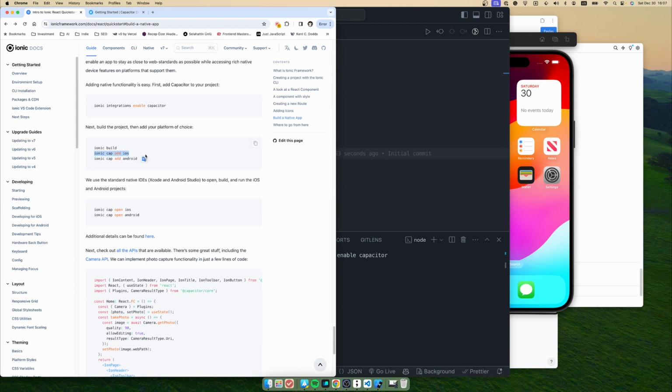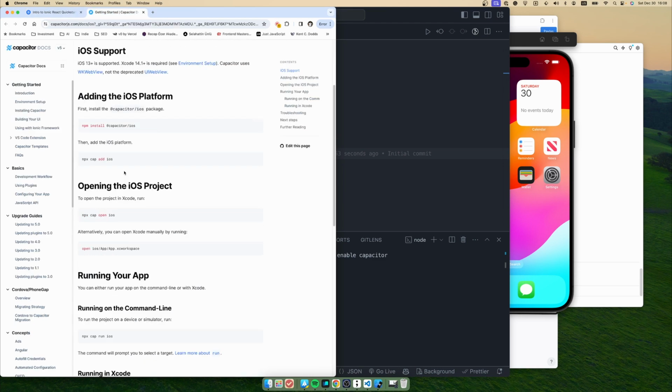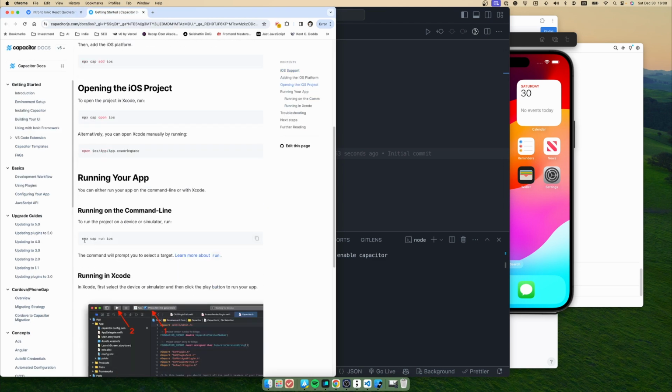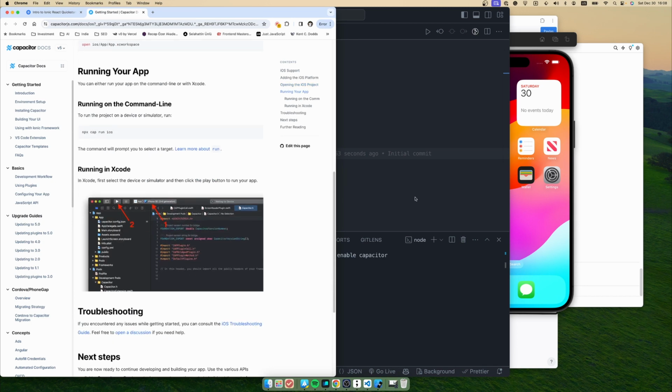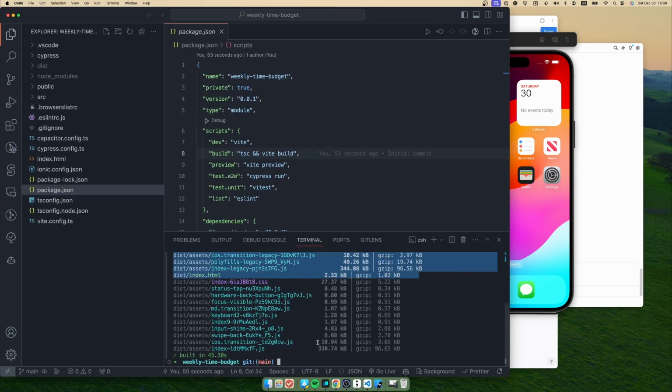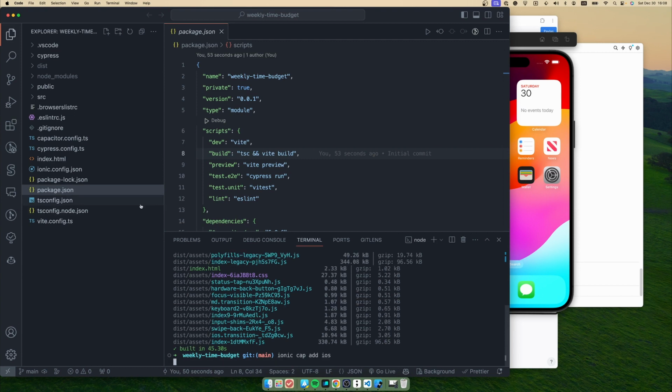We will just add the iOS platform by using that command, and right after that we should continue with the next commands: npx cap run ios, and it allows us to run our application in the simulator, I believe. So let's run this to add the iOS platform to our application.